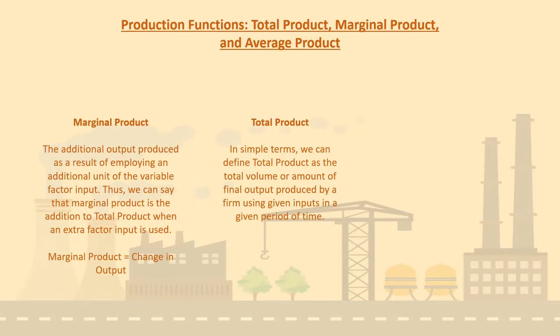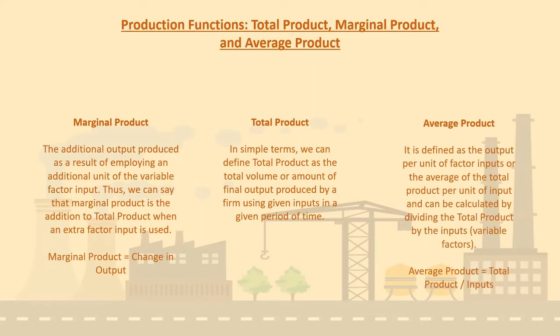Thus, we can say that marginal product is the addition to total product when an extra factor input is used. Average product. It is defined as the output per unit of factor input, or the average of the total product per unit of input, and can be calculated by dividing the total product by the inputs.